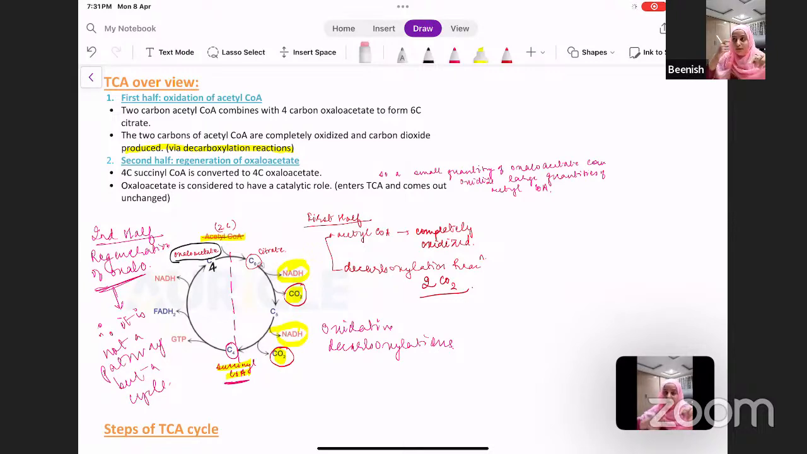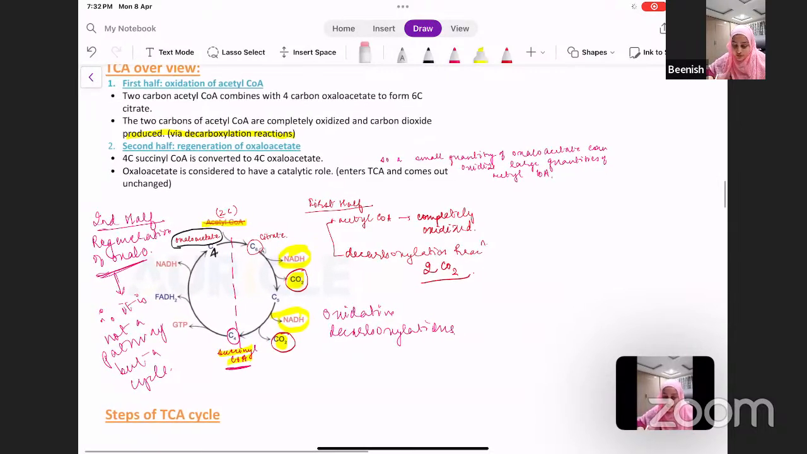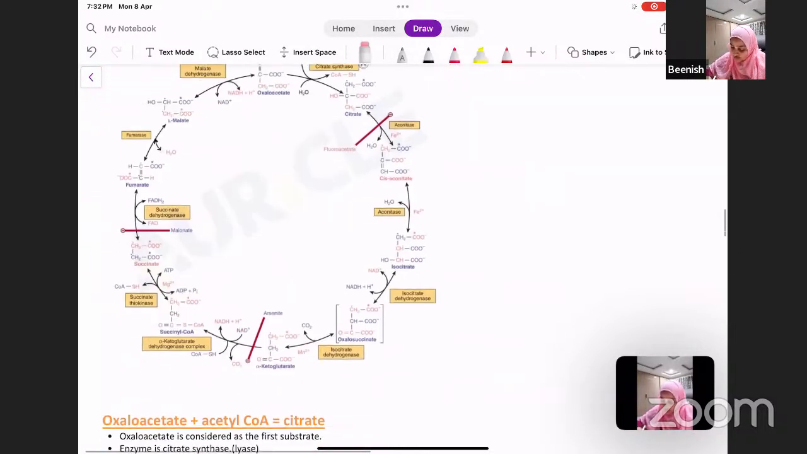So what do you end up with after 2 carbon dioxides have been released? You lose 2 carbon dioxides, so your 6 carbon changes into a 4 carbon compound, that is succinyl CoA. Now this succinyl CoA undergoes subsequent reactions to ultimately form another 4-carbon compound, which is your oxaloacetate. So we say that oxaloacetate has been regenerated, and therefore it is considered to have a catalytic role in TCA, because it enters TCA and is regenerated, it comes out unchanged. So that was briefly about TCA. Now let's take the steps of TCA in detail.